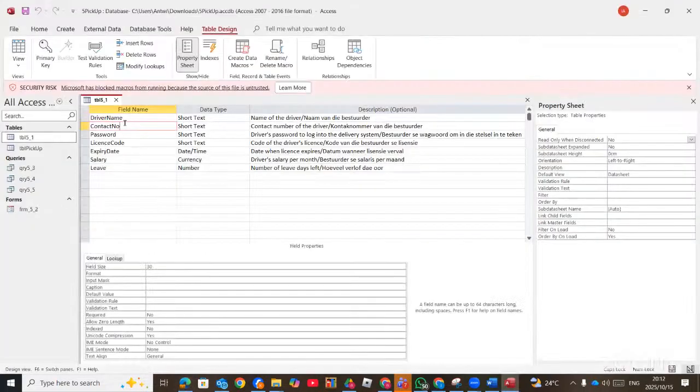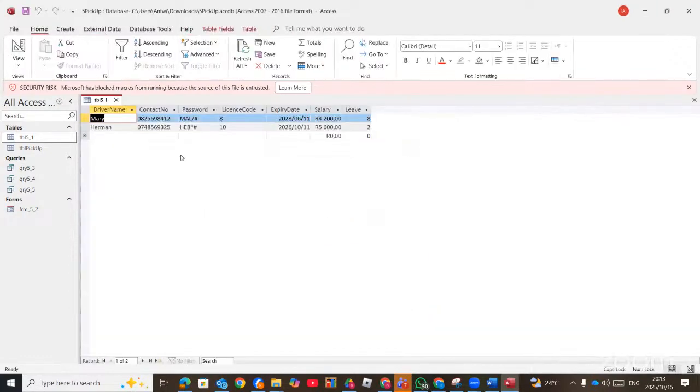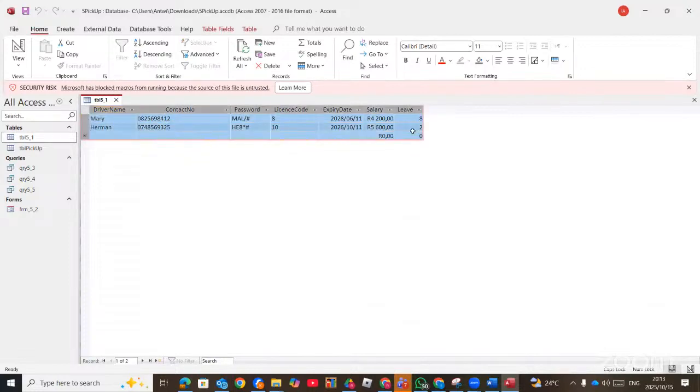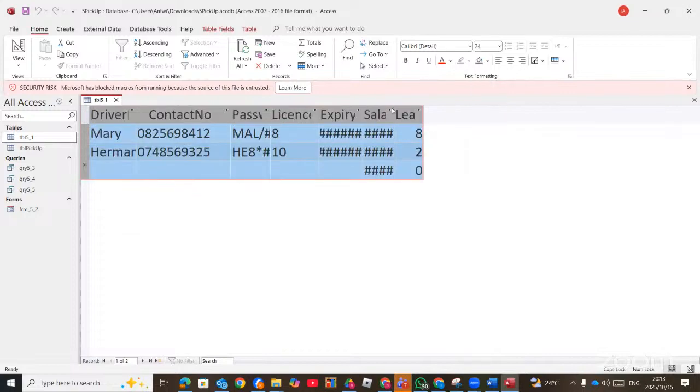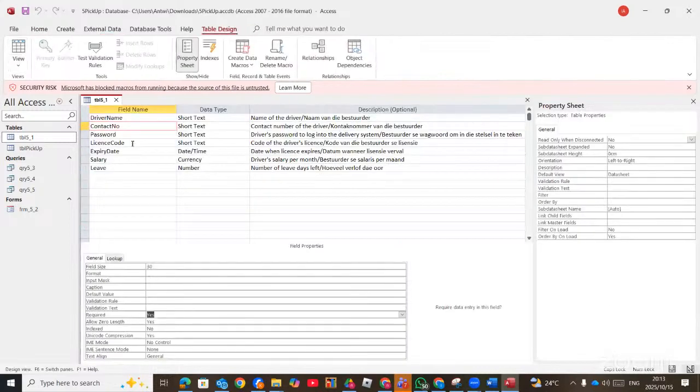That's the cell number. We chose required to be yes. And then when you go to datasheet view, we are now going to check the total length of the cell phone number. If you check 1, 2, 3, 4, 5, 6, 7, 8, 9, 10, there are 10 of them. The total length is 10, so the number of characters should be 10. So we go and change the field size to 10 instead of 30.